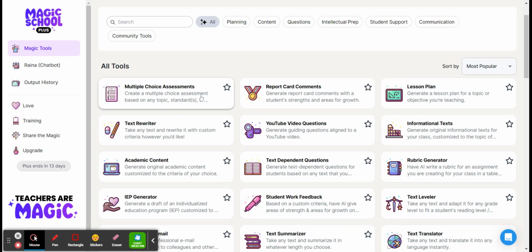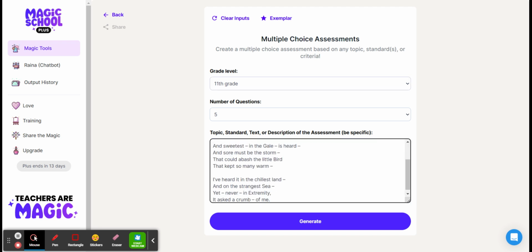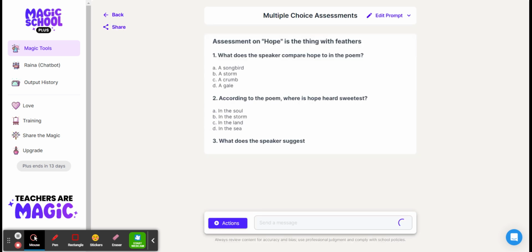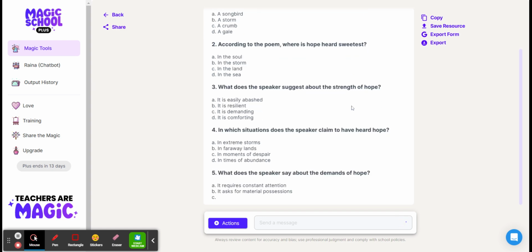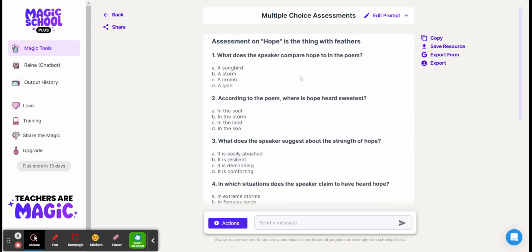There's also the multiple choice assessment. You could change the grade level, the number of questions. Once again, you could put in a particular topic, which might be my poem. So we'll try that. Got my poem in there. And now I have multiple choice questions on this poem. And those multiple choice questions go with the topics that I put in: comprehension, theme, and literary devices.